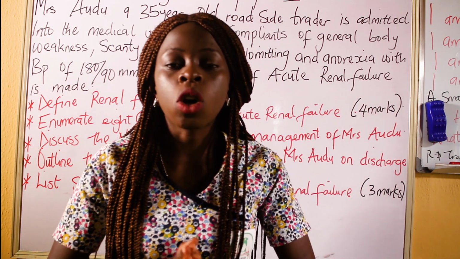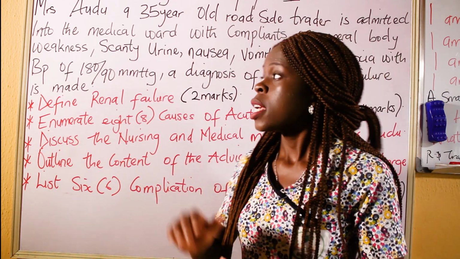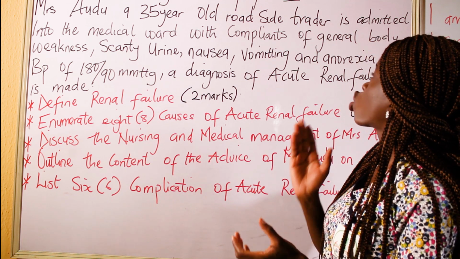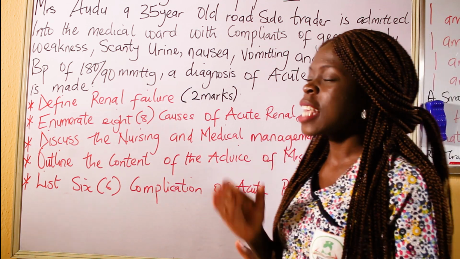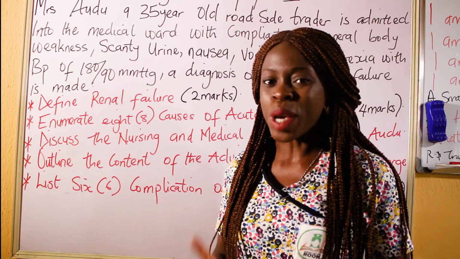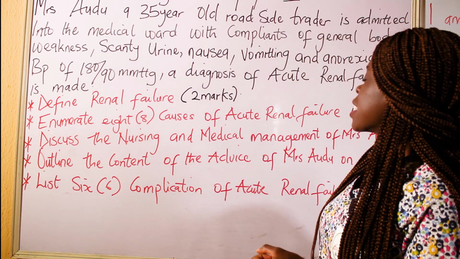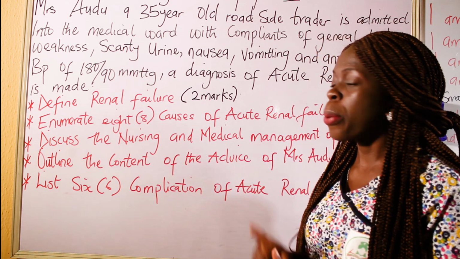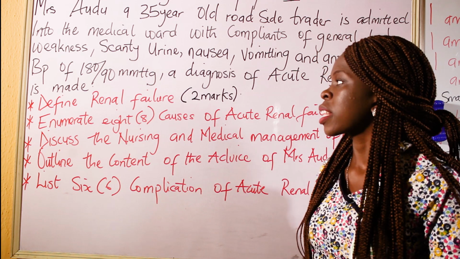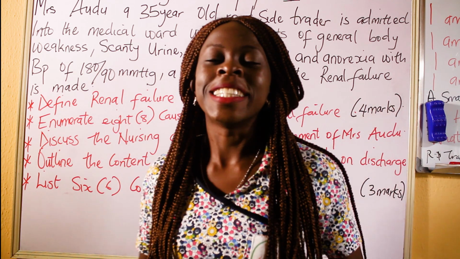So the first question on the booklet that particular day was this, which is: Mrs. Audu, a 35-year-old roadside trader, is admitted into the medical ward with complaints of general body weakness, scanty urine, nausea, vomiting, and anorexia, with blood pressure of 180/90 milligram mercury. A diagnosis of acute renal failure is made.